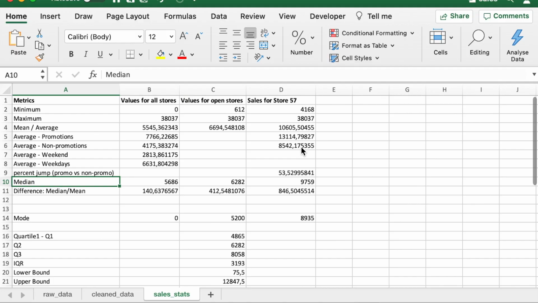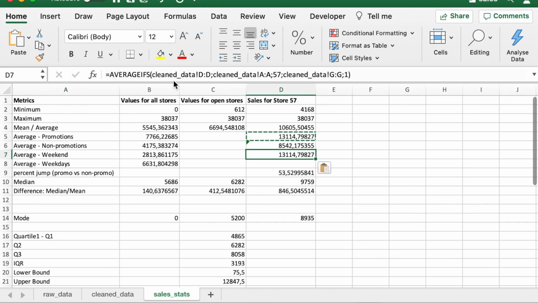Let's do something similar for weekend versus weekdays. We copy the same formula. Our first range is the same. We are looking at sales data. We are looking at store number 57. But the second condition, this one, we can change.